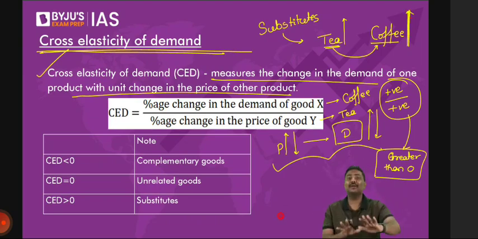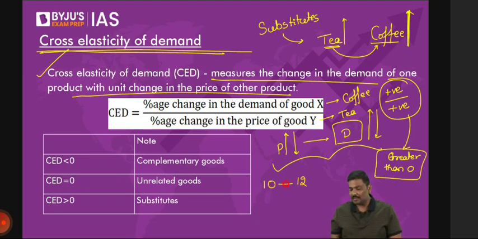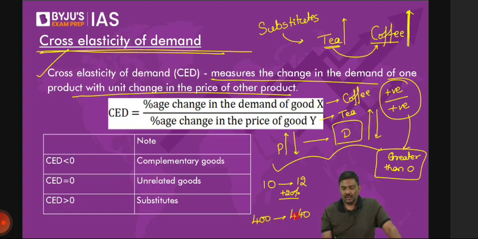Let me give you an idea. Let's say price of tea goes up from 10 rupees to 12 rupees. The rise is how much? 20%. And UPSC is not worried about the calculations. Understand this. Price of tea has gone from 10 rupees to 12 rupees, plus 20%. What about the demand for coffee? Imagine earlier the demand for coffee was 400 units. Now the demand for coffee has increased to, let's say, 440 units. Plus 10%. Substitute. Numerator is the demand, plus 10%. Denominator is the price, plus 20%.